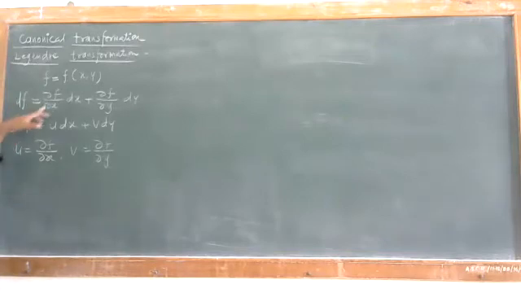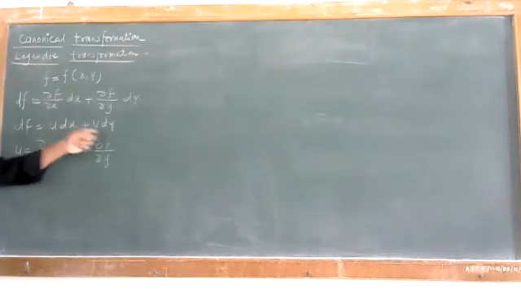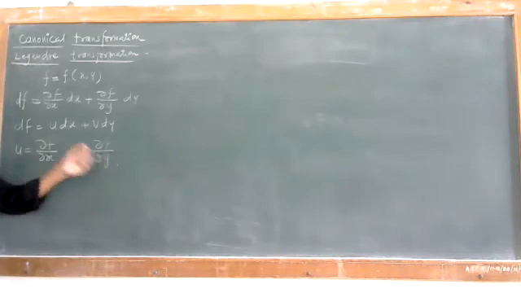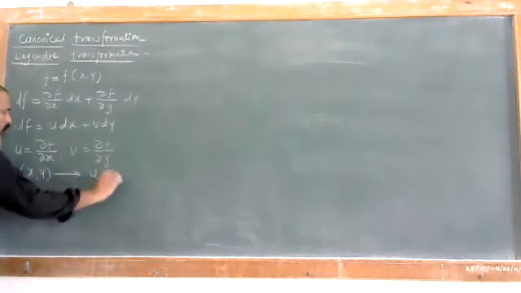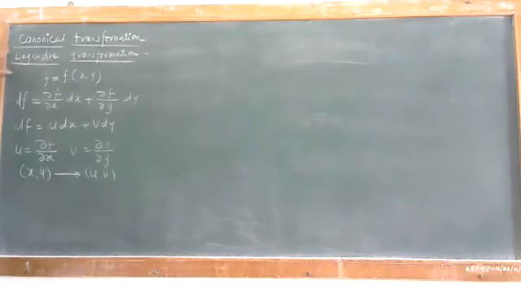So we can just write that u is equal to dA by dA x, v is equal to dA by dA y. Now we have to change this basis from xy to uv. What is Legendre transformation? That is the change of basis. So we are changing the basis from xy to uv.